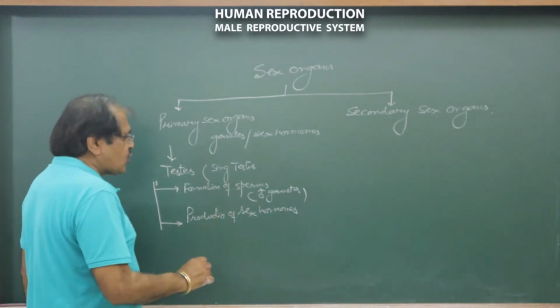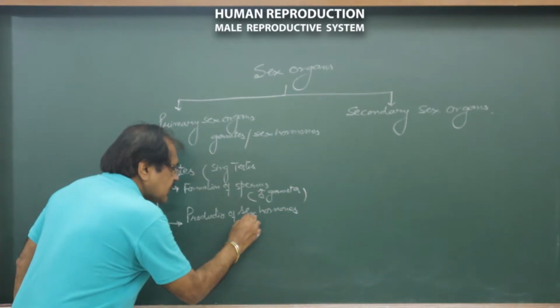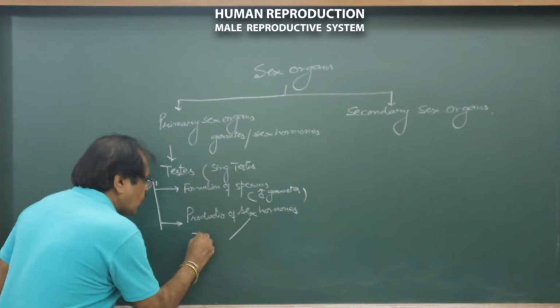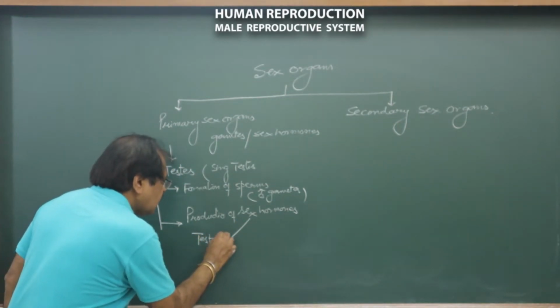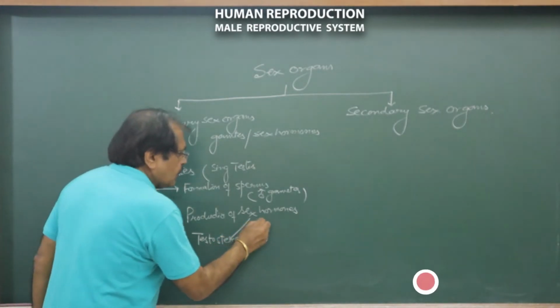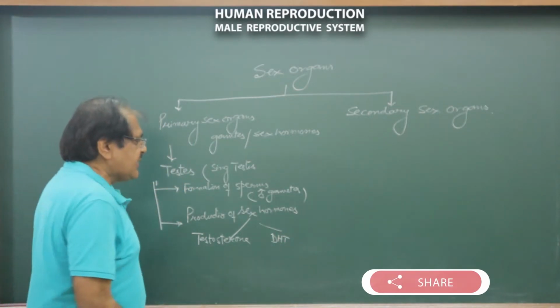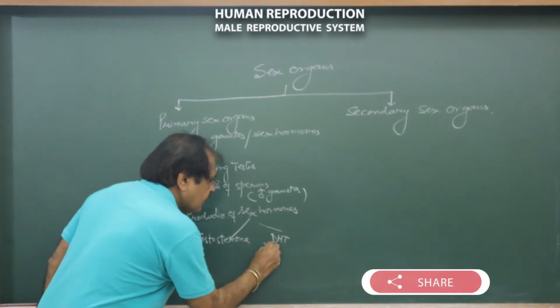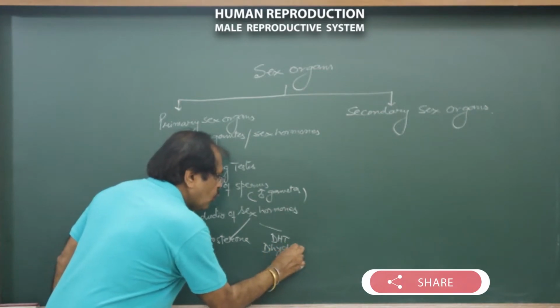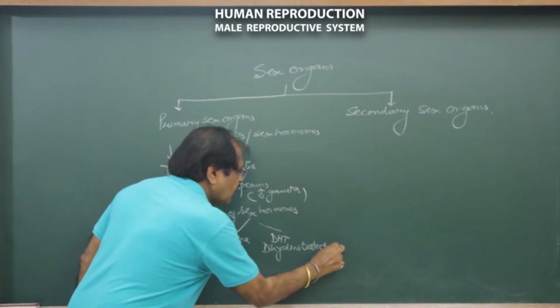The major sex hormone in case of male humans is testosterone, and there is also DHT, that is dihydrotestosterone.